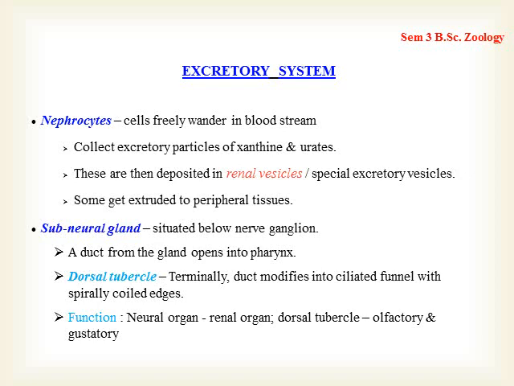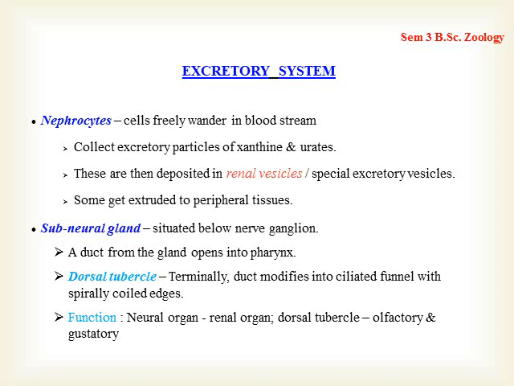And what is the function actually? The subneural gland is almost similar to a renal gland, with an excretory function, while the dorsal tubercle has a sensory function. It is believed to have olfactory and gustatory functions. What is olfactory? Olfactory is smell. Gustatory is the taste. So it has olfactory and gustatory functions, and both these sensory structures take up stimulus through chemicals. So I hope it is clear.